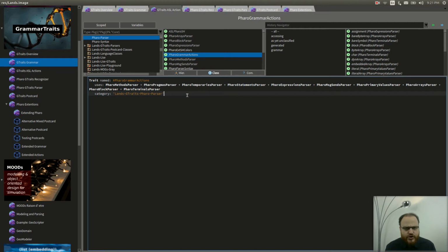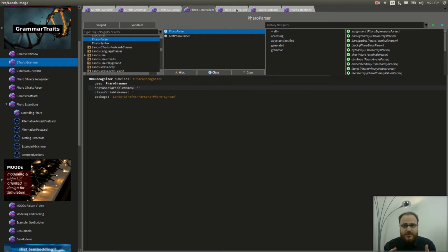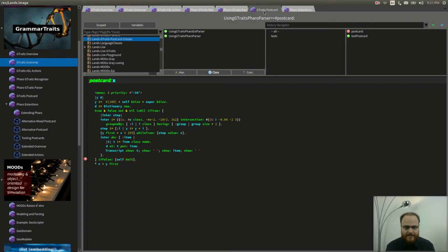This decomposition of both recognizer and parser into grammar traits does not only allow us to reuse parts of our language in other projects, but also to easily extend and evolve our grammars. Let's have a closer look at an example.